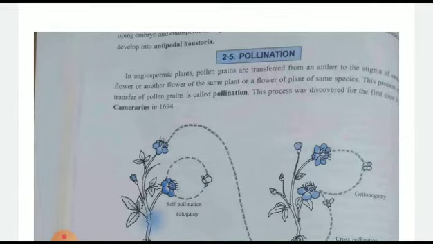Let us continue with the next topic of lesson 2, that is pollination. Children, lesson 1 is omitted from your syllabus for the board exam. So we had started from lesson 2.